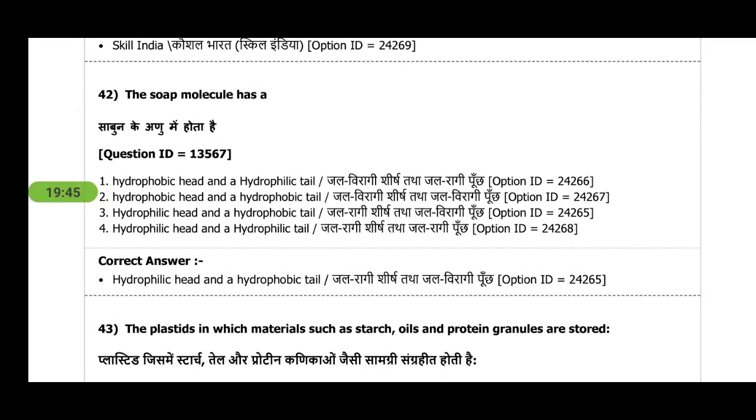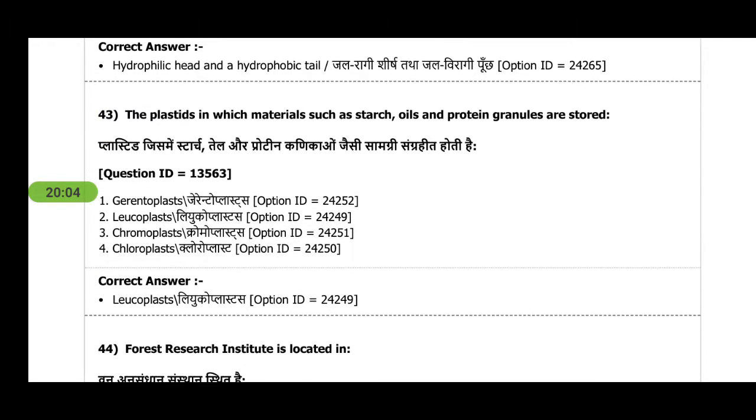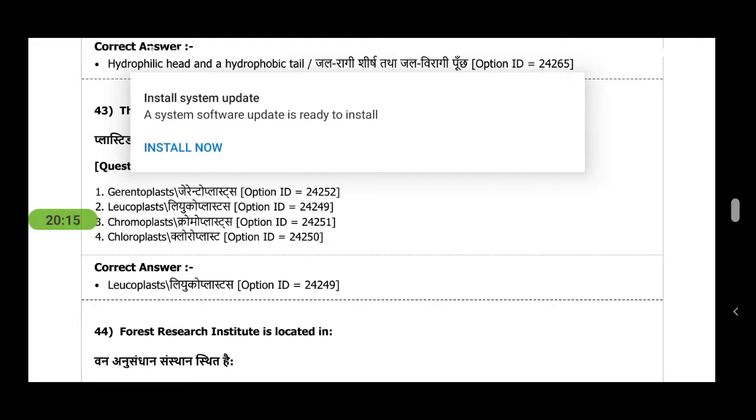Next is, the soap molecule has a, it's a very easy one. You can get it in the 10th science book, chapter 4. That is a hydrophilic head, that is a carboxylic group, and a hydrophobic tail, that is a hydrocarbon chain inside of the soap molecule. Next is the plastids in which materials such as starch, oils, and protein granules are stored. So they are stored in leucoplasts. These all are